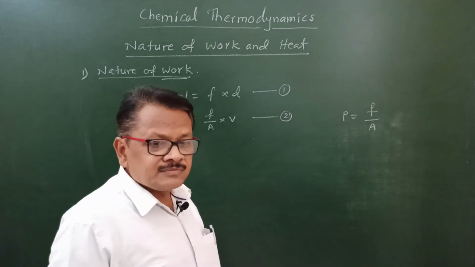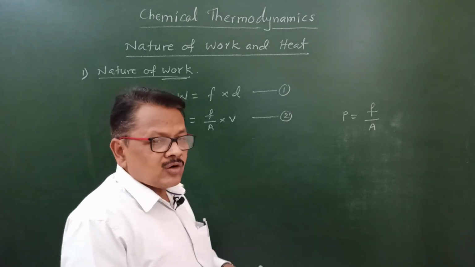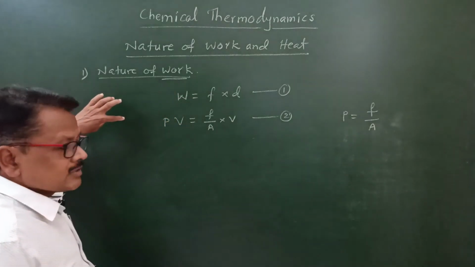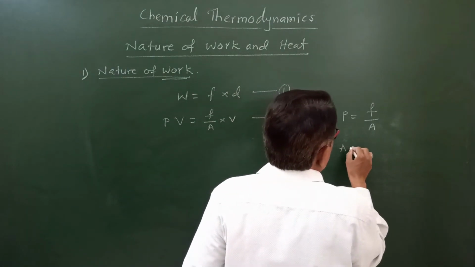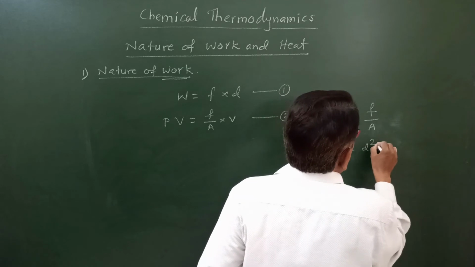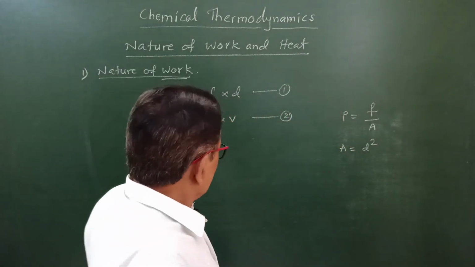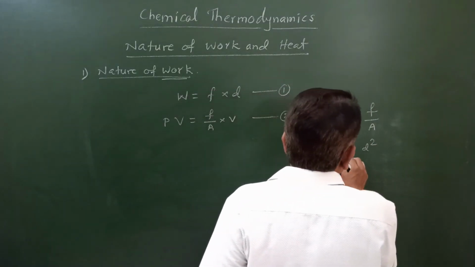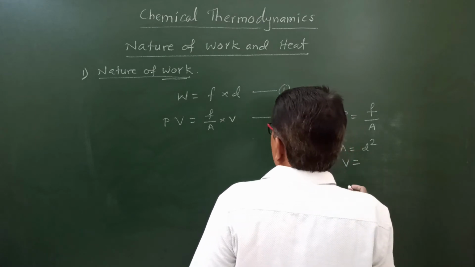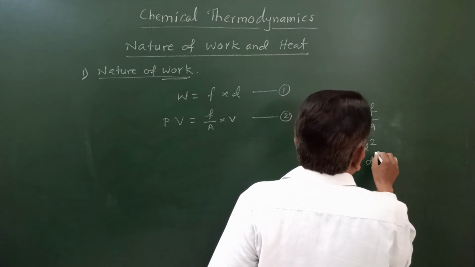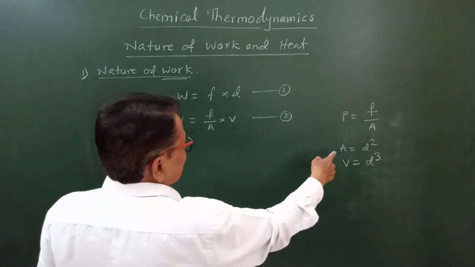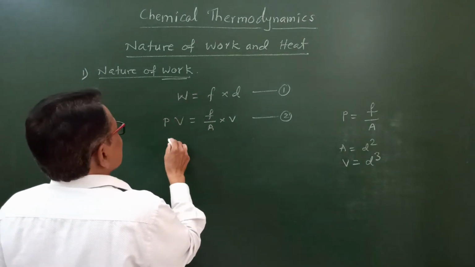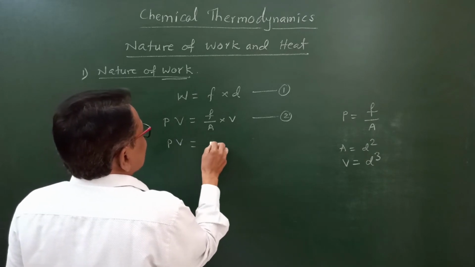Area is the area of that particular piston, and this area is nothing but the distance square. And what is the volume? V. Volume V is the distance cube.